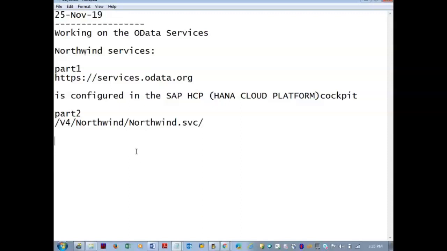So let us try to analyze on the Northwind services. For the time being, we'll switch to the Northwind services and try to analyze. Let us dedicate some time for the SAP services. In the WebIDE tool, we'll have a working session on the SAP services.